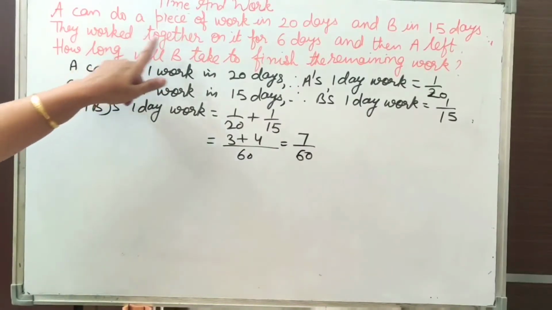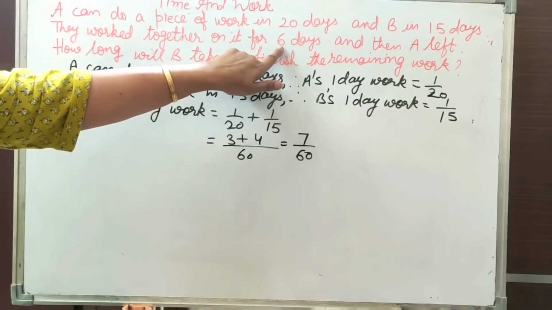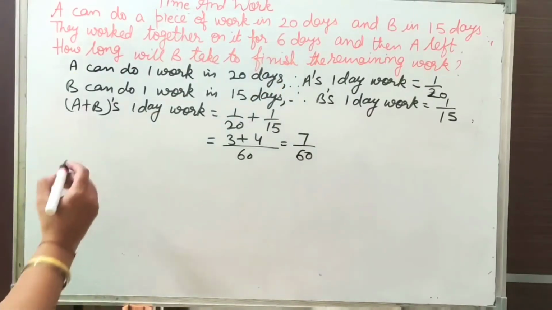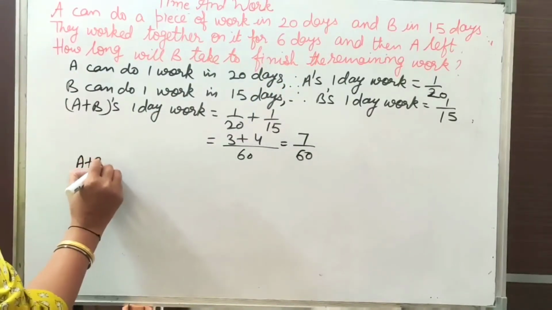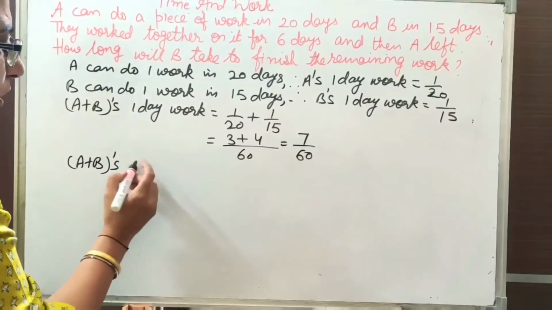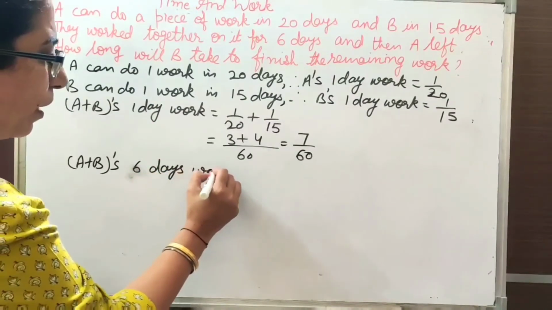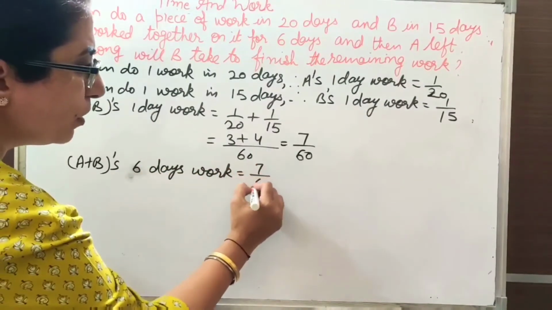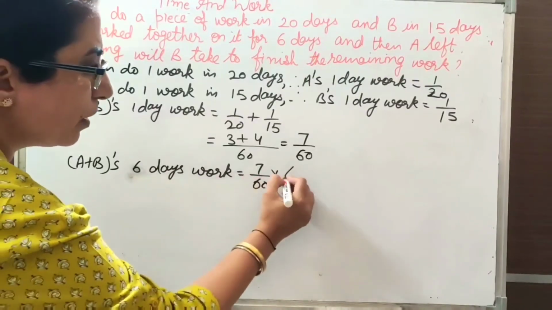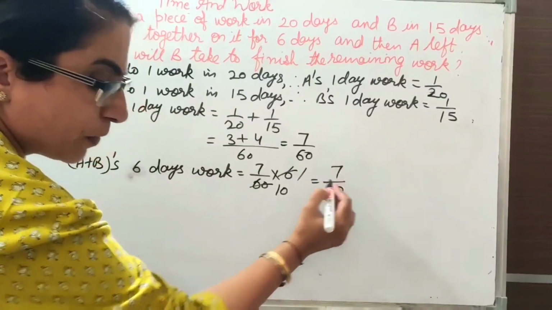But they work together on it for 6 days. So first we will find their work when they were working together for 6 days. A plus B's 6 days work is 7 upon 60 multiply 6. Now we will simplify. We will get 7 upon 10.